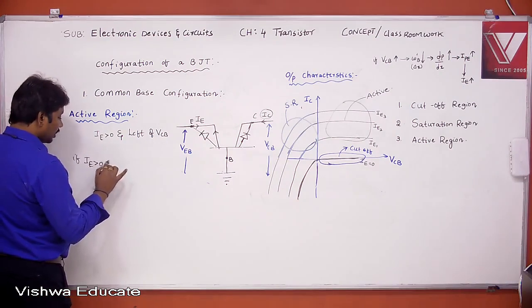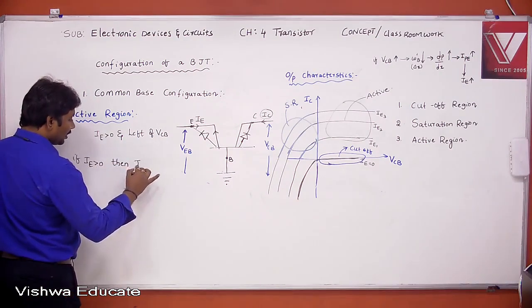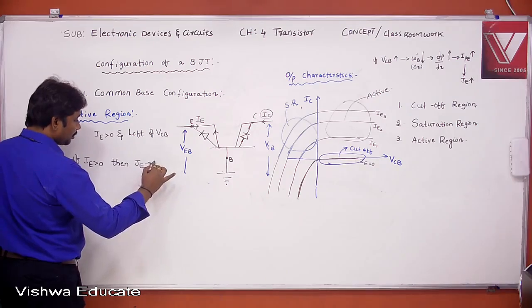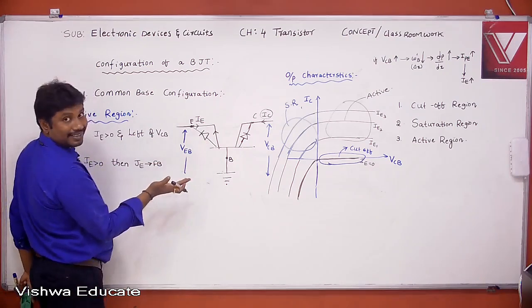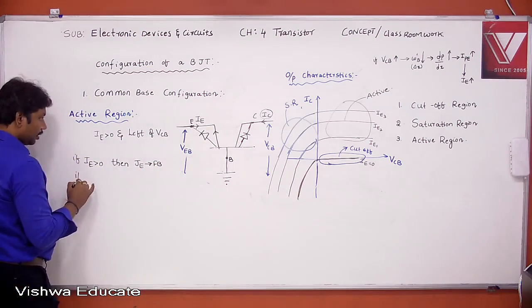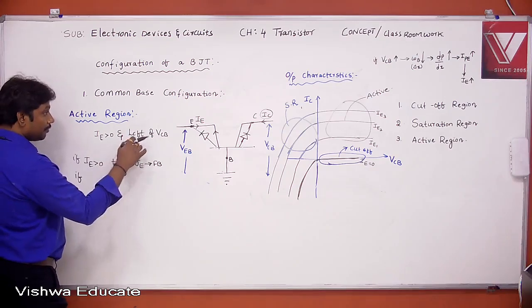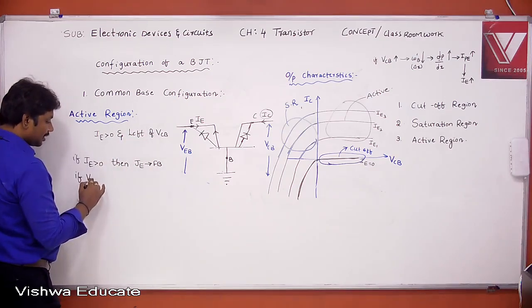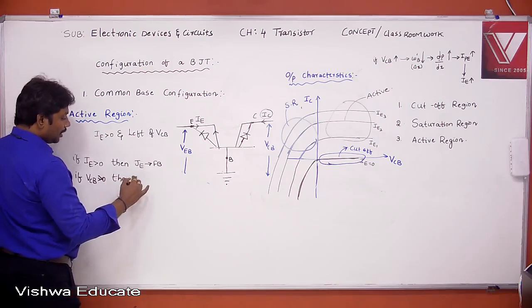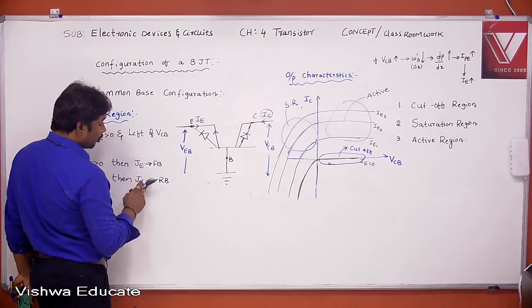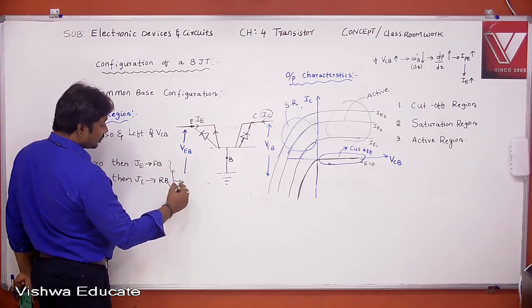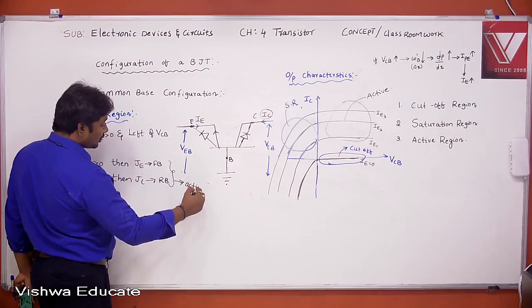If emitter current is greater than 0, what is the emitter junction? The emitter junction is in which bias? Forward bias, because greater than 0 means current is passing, and current passing means it is in forward. And similarly, right of the VCB means VCB is greater than 0, right? If the VCB is greater than 0, then what about the collector junction? Reverse bias. Emitter junction is in forward, collector junction is in reverse. That means it is operated in which region?